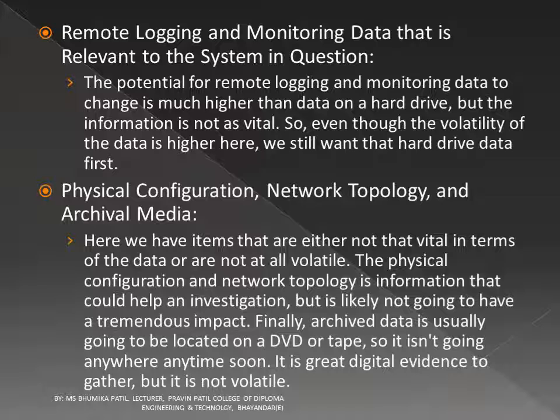Physical configuration, network topology and archival media. Here we have items that are either not that vital or not at all volatile. The physical configuration and network topology is information that could help an investigation, but is likely not going to have a tremendous impact. Finally, archive data is usually going to be located on a DVD or a tape, so it isn't going anywhere anytime soon. It is great digital evidence to gather, but it is not volatile.